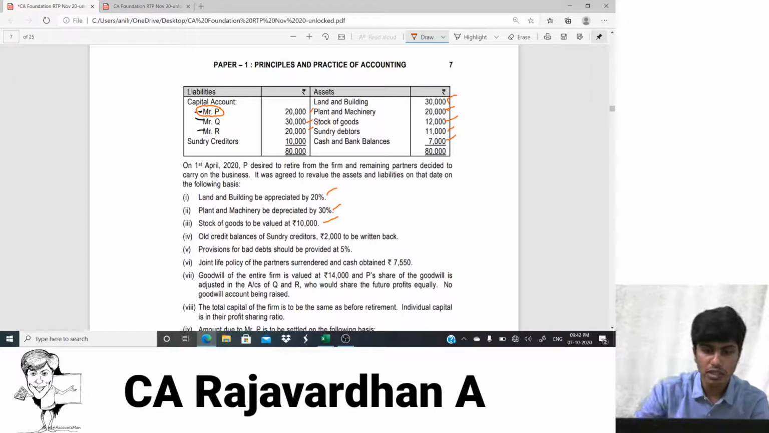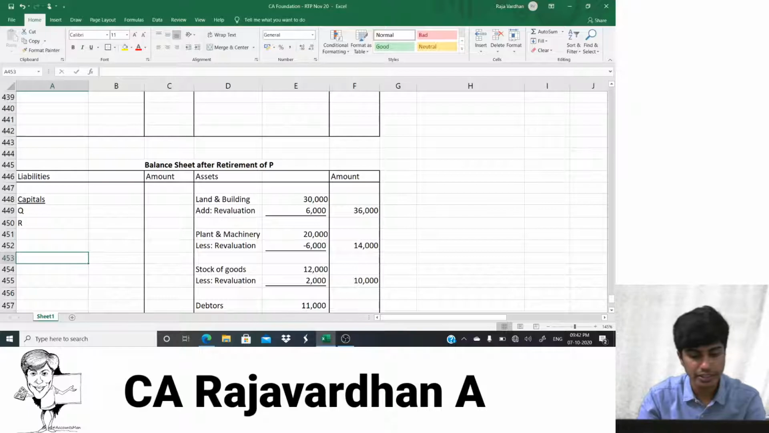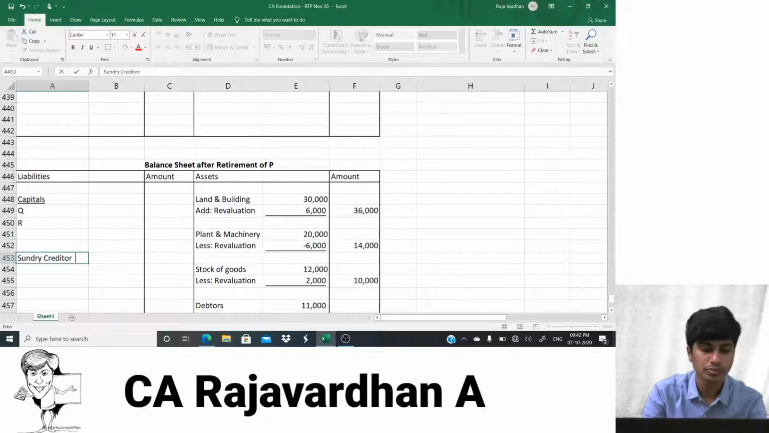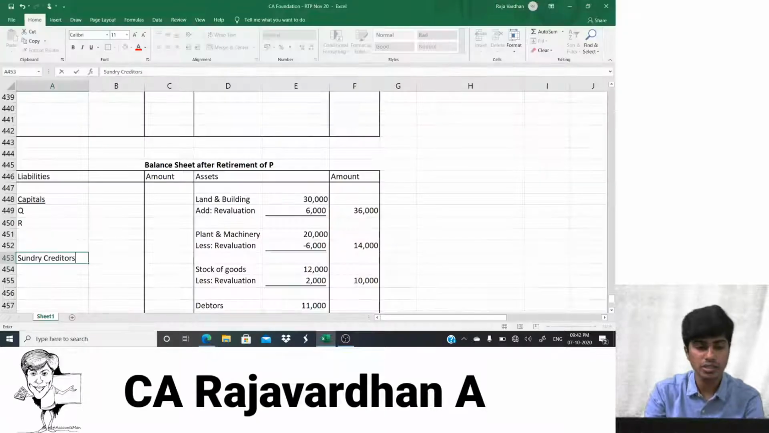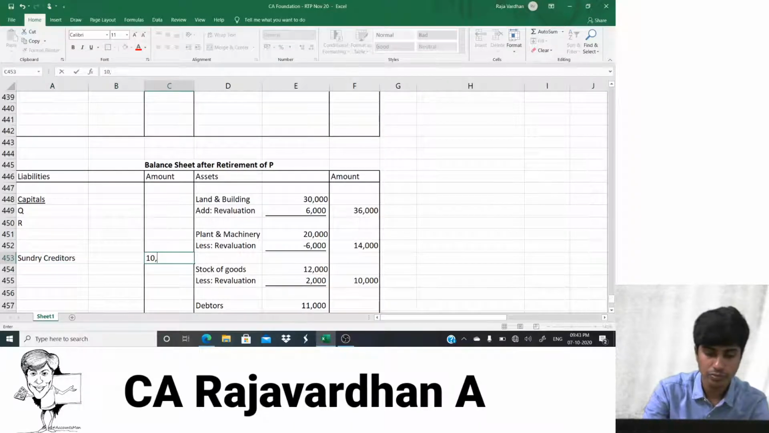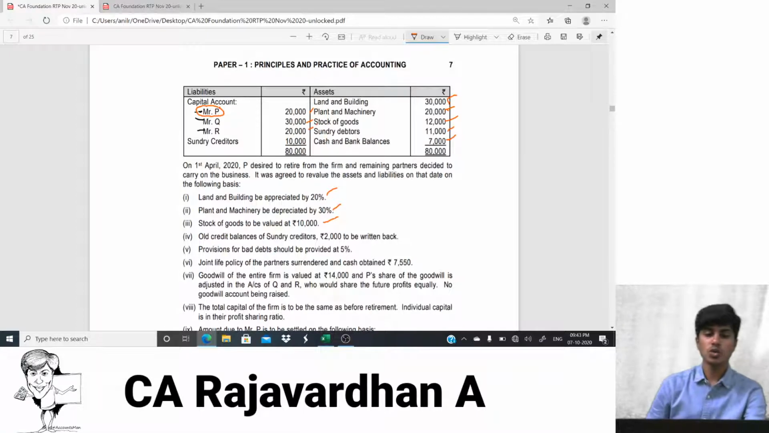Okay. So then if I post that also, sundry creditors is there 10,000. So I'll write sundry creditors here. How much is sundry creditors? 10,000. Okay, guys. So we're done with the entire balance sheet and adjustments also. The first three adjustments are done. So I'm going to the fourth adjustment.